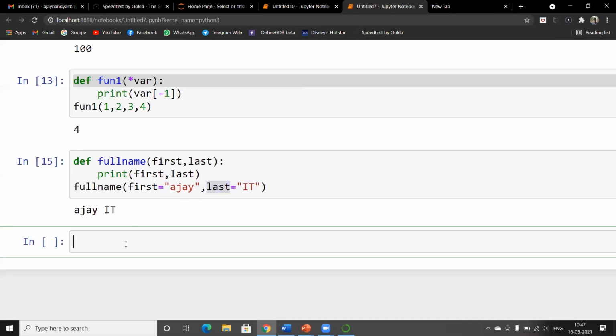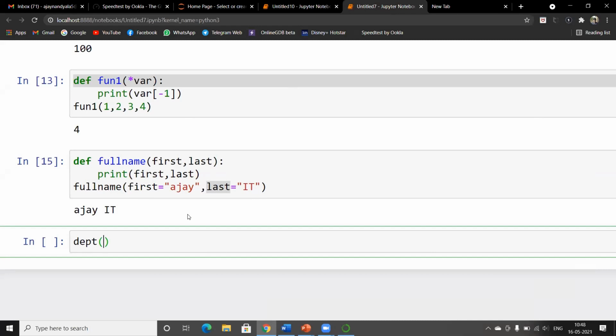For example, if you have multiple key value pairs in your arguments, for example, I have to print all the departments in the college. Let's say we write a function for that as DEPT of, we try to print all the departments.